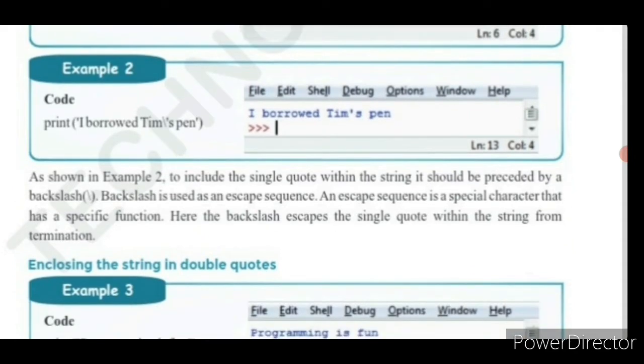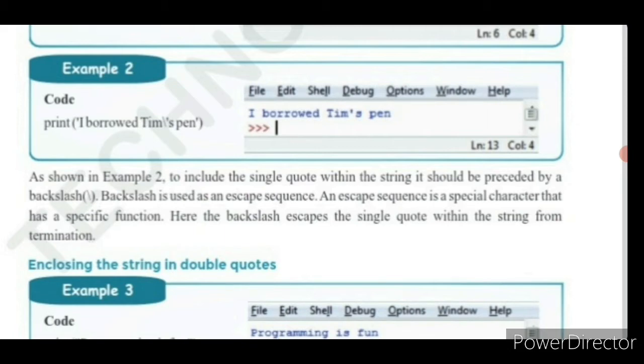See this text as shown in example 2. To include the single quote within the string, it should be preceded by a backslash. The backslash is used as an escape sequence. An escape sequence is a special character that has a specific function. Here the backslash escapes the single quote within the string from termination.